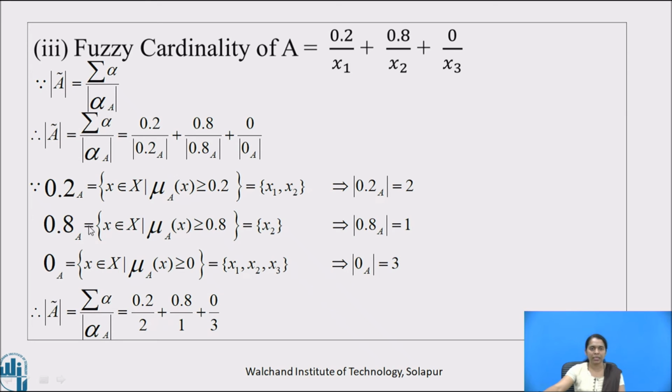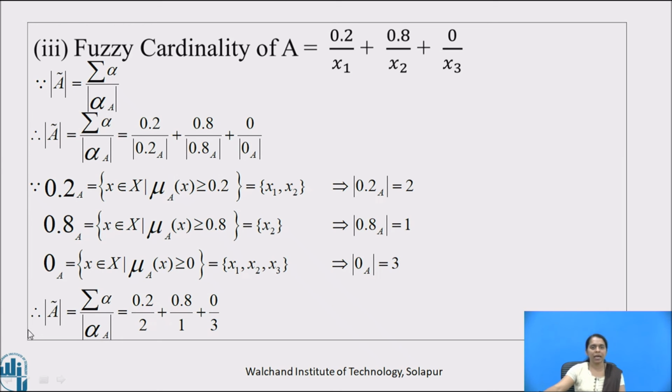0.8 cut of A is x belonging to X such that mu A at x is greater than or equal to 0.8, which is {x2} only. Therefore, mod of 0.8 cut of A is 1. And similarly, 0 cut of A is equal to those x belonging to X such that mu A at x is greater than or equal to 0, which is the set of three elements x1, x2, x3, and therefore mod of 0 cut of A is 3.